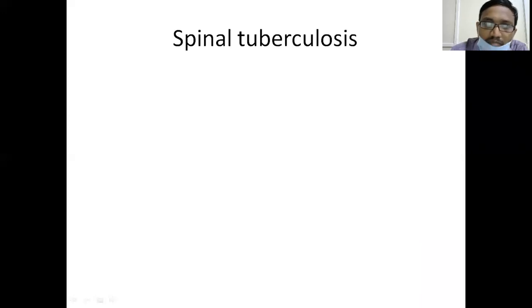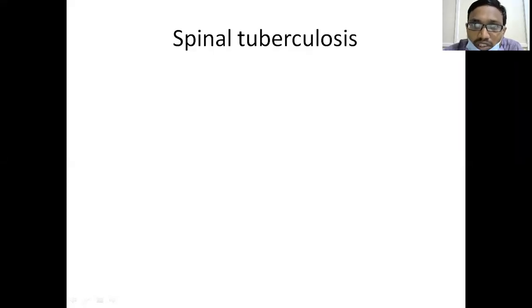Okay, we have come back to spinal tuberculosis. Spine tuberculosis can involve the cervical spine, or dorsal spine, or the lumbar spine. The sacral region of the spine is also involved. So, in spinal tuberculosis, which region is more common?